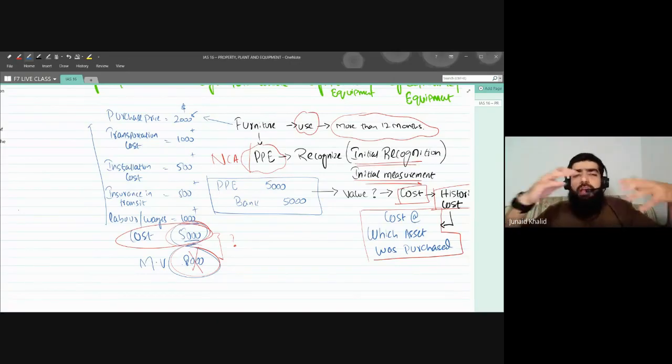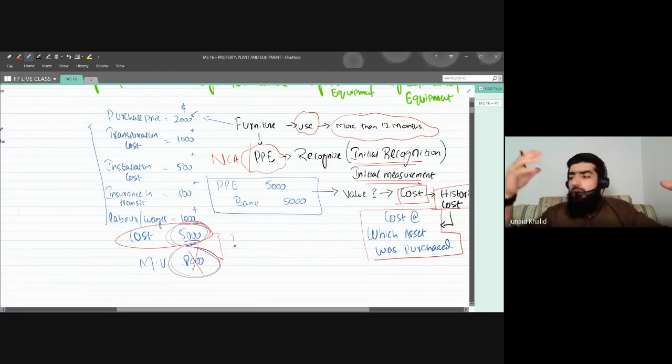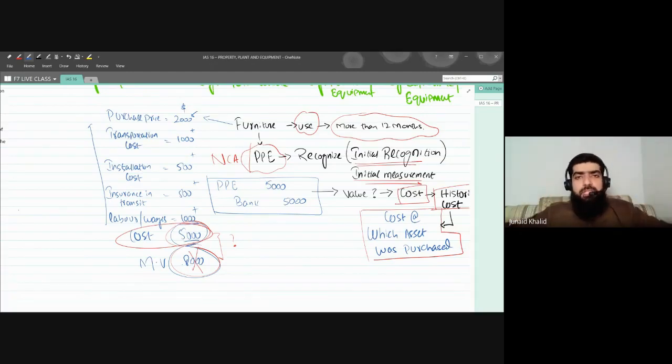You paid the fee, and definitely you paid some transaction cost. If you paid $100 plus $2 transaction fee, you will say I have paid $102.